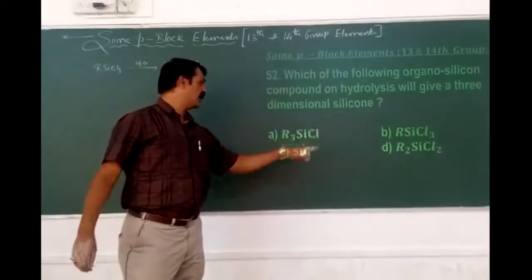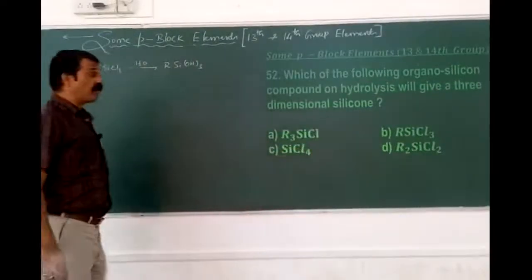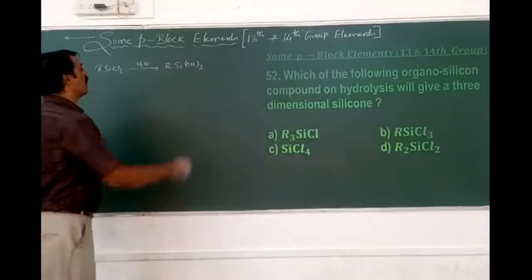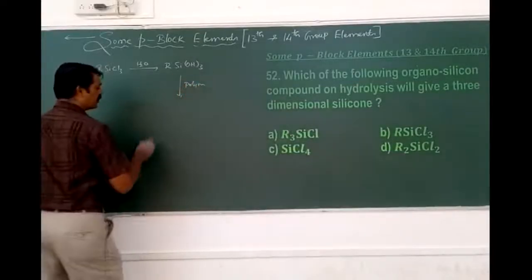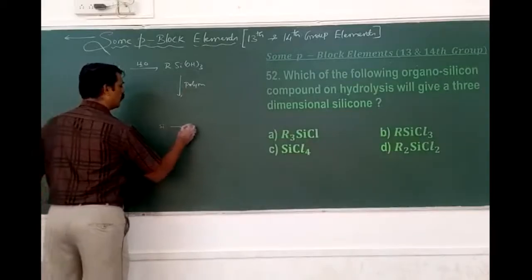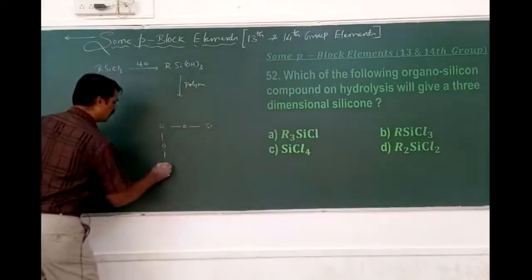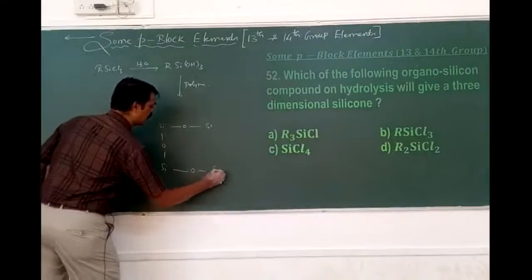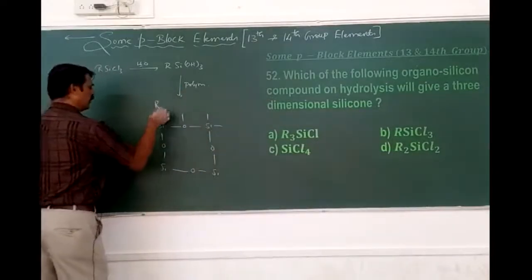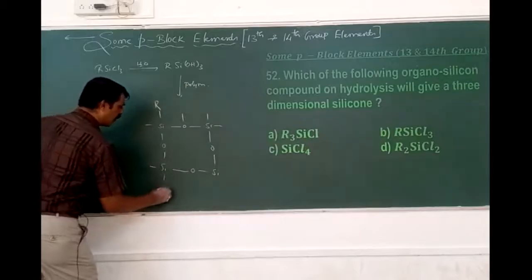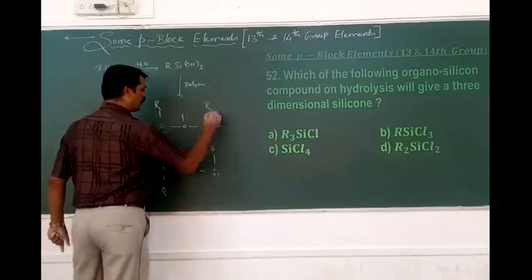R2 also doesn't form a three-dimensional structure. But here there is a possibility, on polymerization, of Si-O-Si linkages, because silicon is tetravalent in every case.